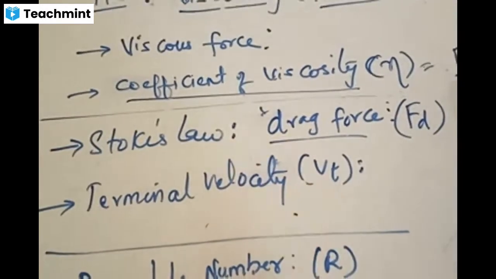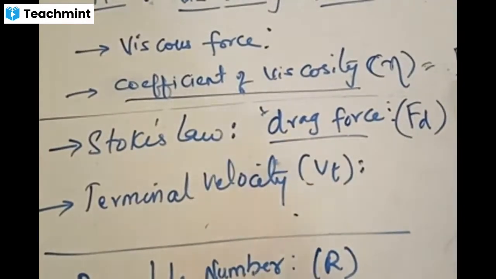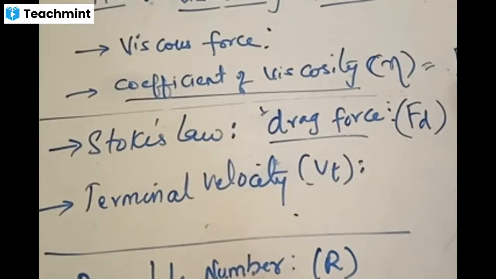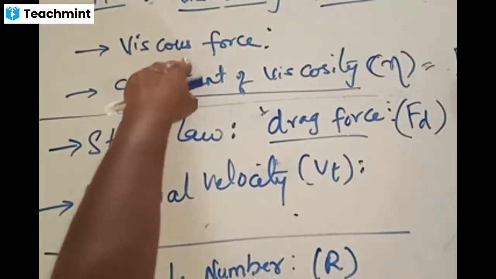Now, if you jump into water, water is a fluid, and that also gives some kind of opposing force. That force we call buoyant force. Force given by the liquid is buoyant force. Force given by the air is called drag force. Force given by the solid on a body is called either frictional force or viscous force. This is a force given by the solid bodies.